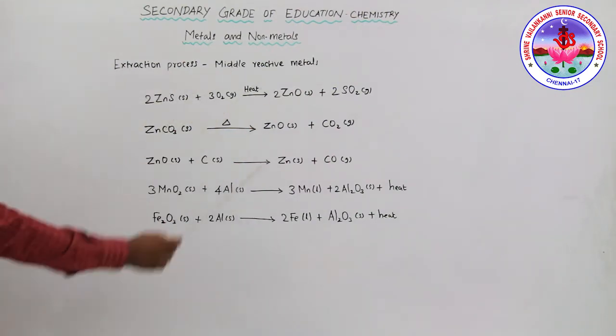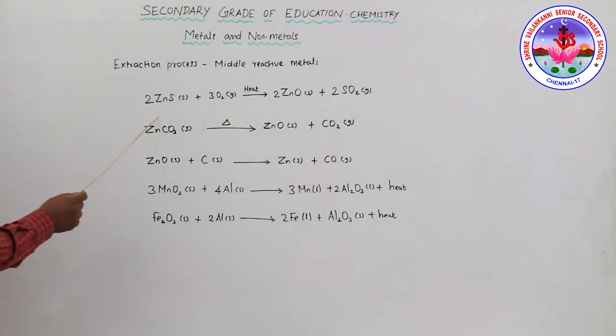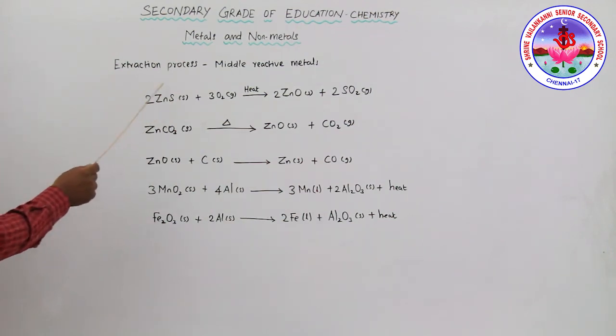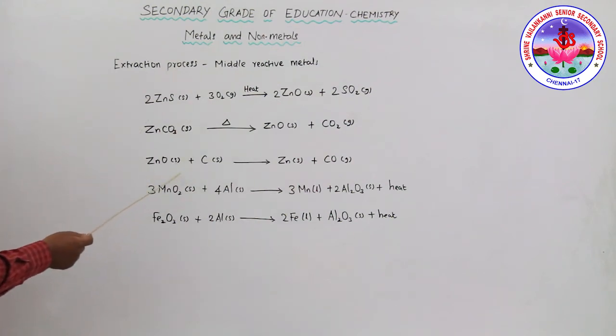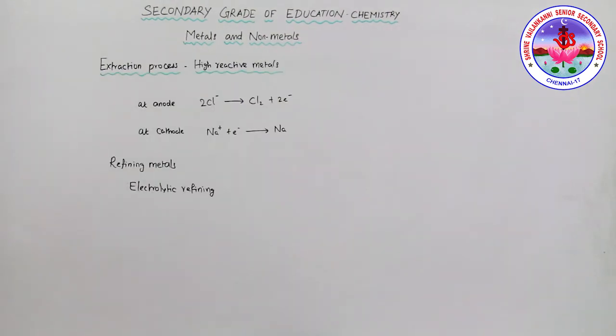the middle reactive elements. For middle reactive elements, roasting is used for the sulfide ore and calcination for the carbonate ore. First you have to convert it to the metal oxide, then using the proper reducing agent on the metal oxide, you will get a pure metal. Next, the extraction process of the highly reactive metals.